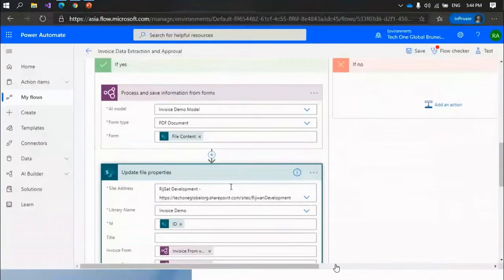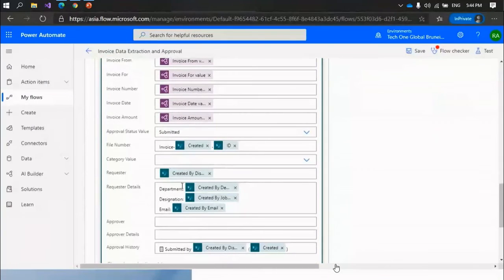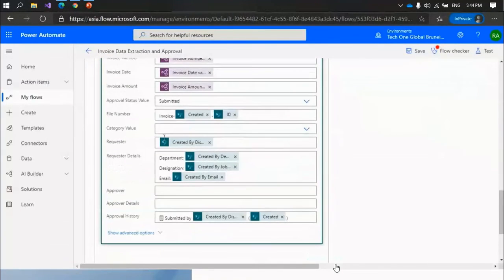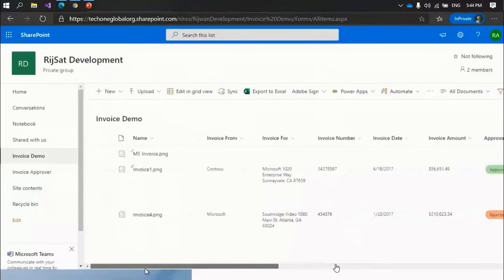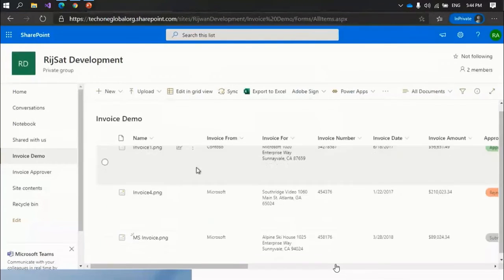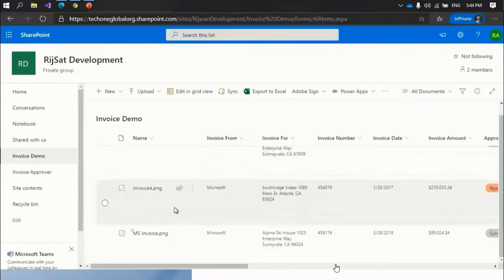In the first phase, it will just extract the data. It will update the properties and change the status to submitted, and the history will be captured: who updated this document, on which date, and submitted by. Now let me check again whether the flow has started. Now my flow is running. Let it finish. You can see I did not even refresh my page, but my data is extracted. This is also one feature of SharePoint: it seamlessly updates your content.